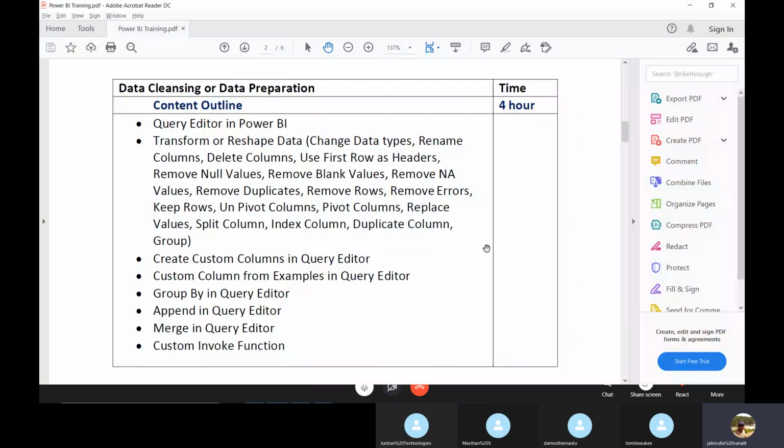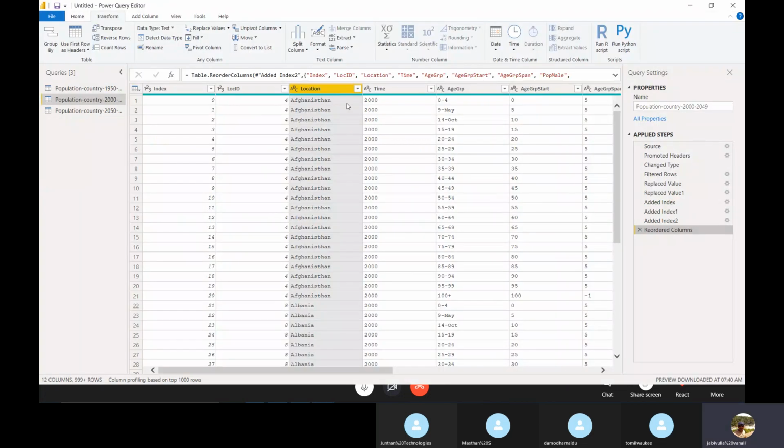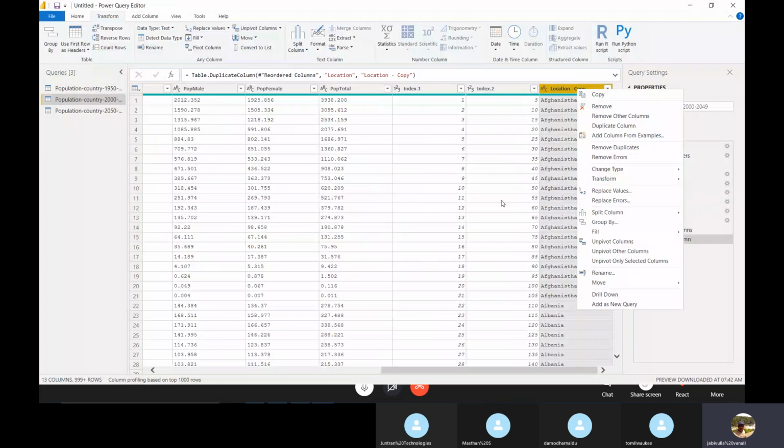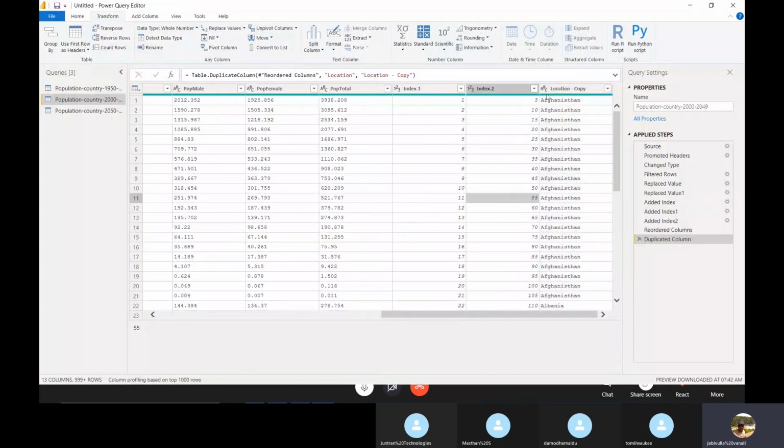And duplicate columns. What does duplicate columns mean? Very simple, very useful. For example, I want to duplicate this column. Right click, duplicate column. The duplicate column will be added after the original columns of the table.